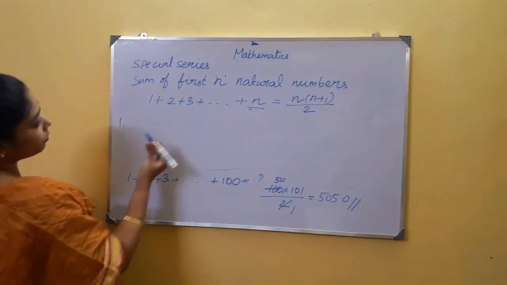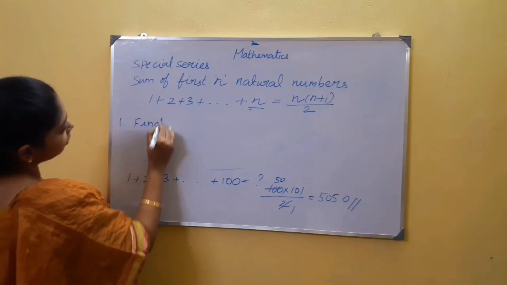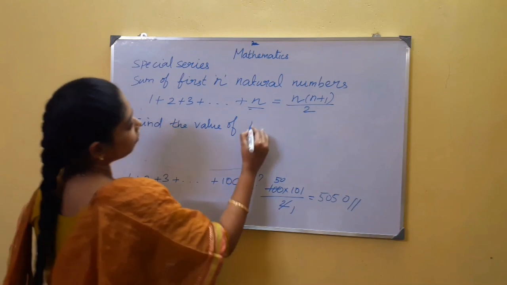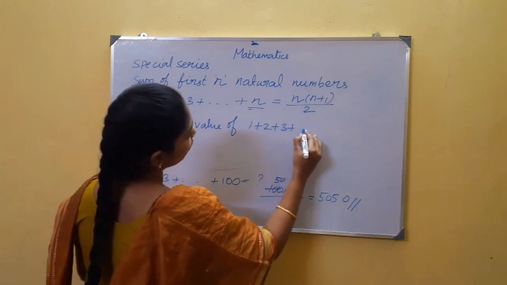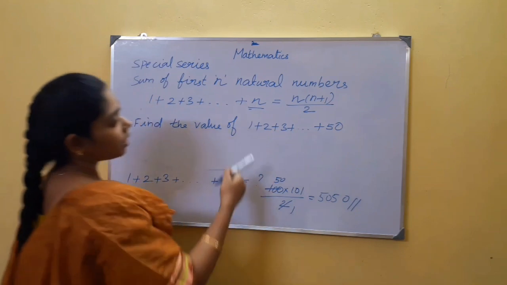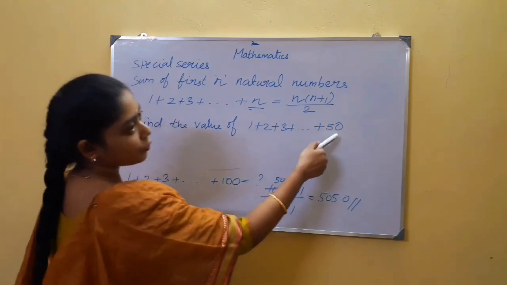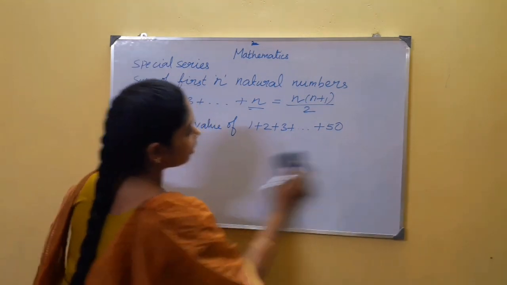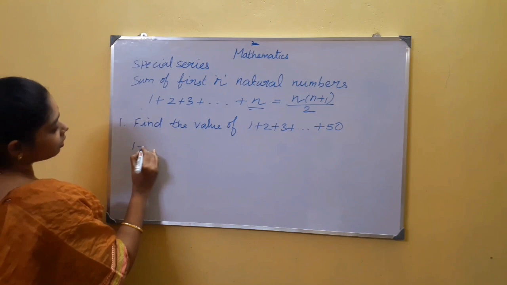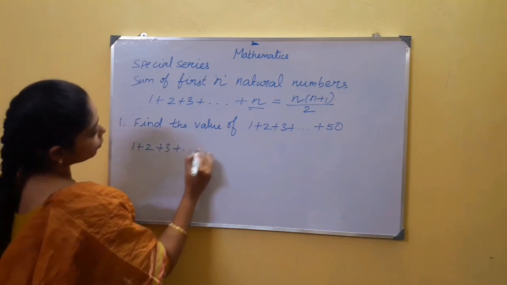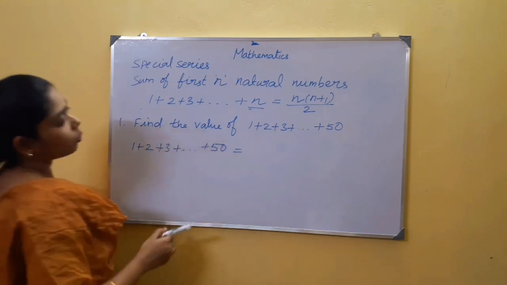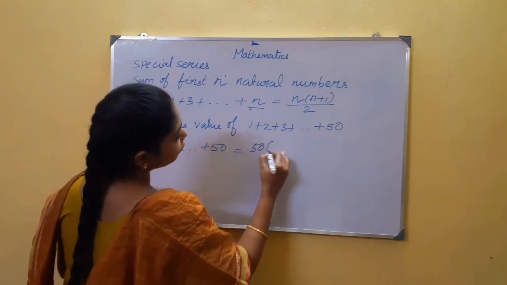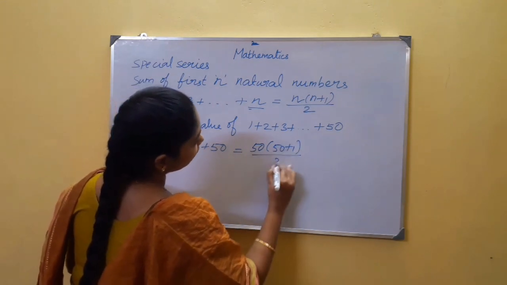Now the first problem. Find the value of 1 plus 2 plus 3 going on up to 50. In words, I can say the sum of the first 50 natural numbers. How to find the sum of the first 50 natural numbers? In the same way, use this formula. What is the n value here? 50. Apply 50 in this formula: 50 into 50 plus 1, whole divided by 2.